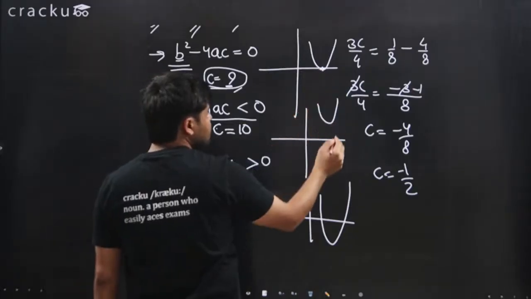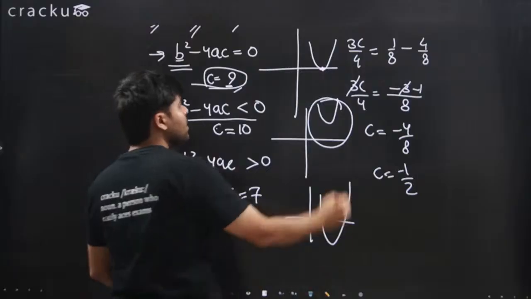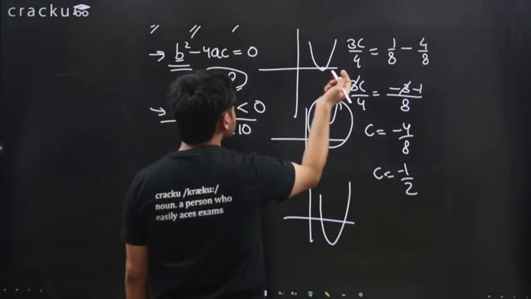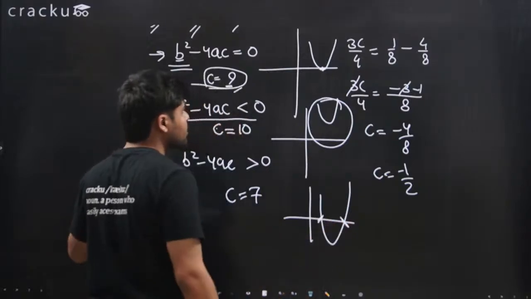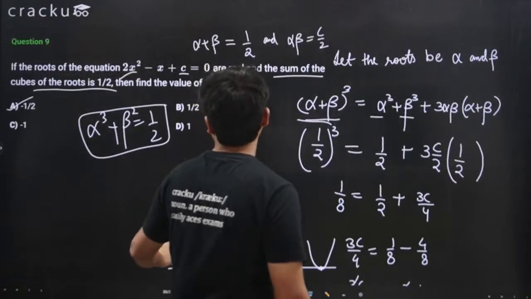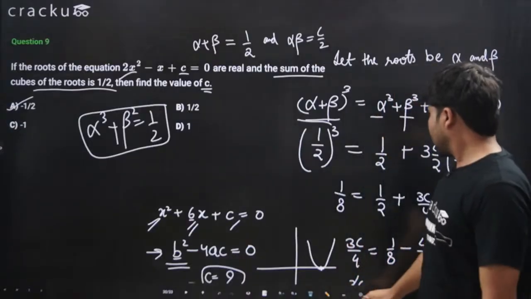So in how many places does it touch? Here it does not touch at all, so there are no real solutions here. Here it touches at exactly 1 point, so there is exactly one real solution, and here it touches at exactly 2 points, so there are exactly 2 real solutions. So that's the graphical interpretation of the discriminant. Okay, I hope that was clear.